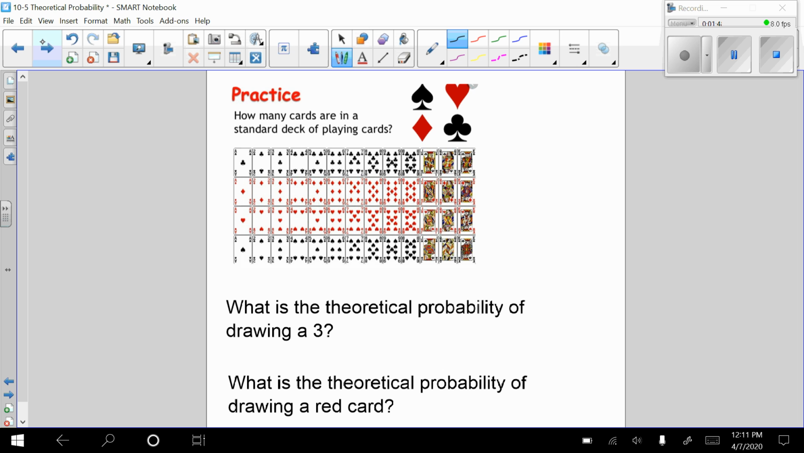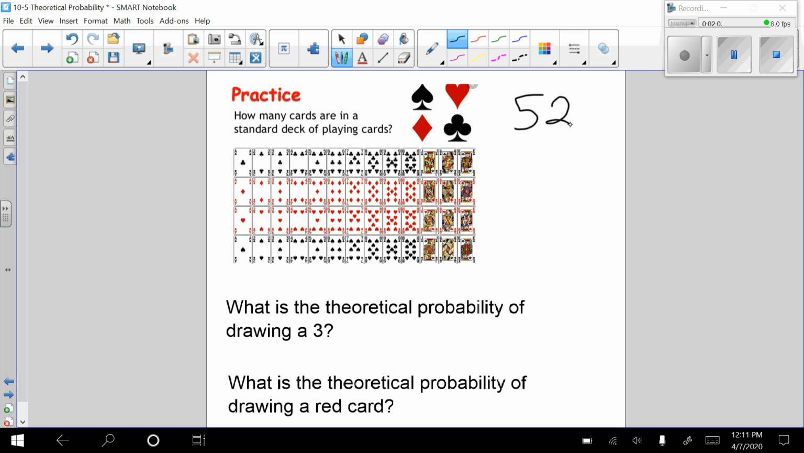What if I had a deck of cards? Well, first of all, we have to know how many cards are in a deck. Well, there are 52 cards in a deck of cards. Here's an example of the cards that you would find. So if I asked, what is the theoretical probability if I drew a card from this deck,